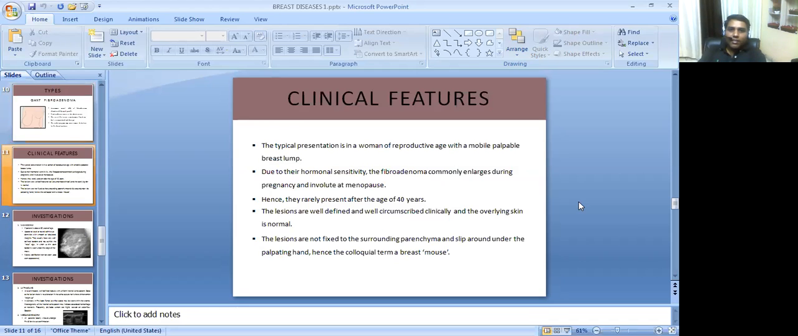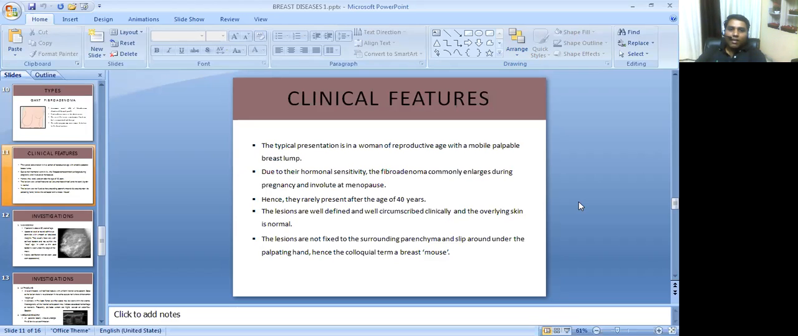Clinical features. The typical presentation is in a woman of reproductive age with a mobile palpable breast lump. Due to their hormonal sensitivity, fibroadenomas commonly enlarge during pregnancy and involute at menopause. Hence, they rarely present after the age of 40 years.